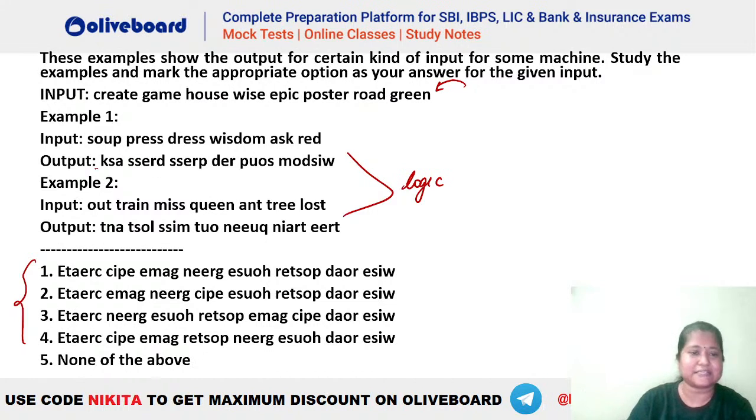Like here you can see this is ask, this is dress, this is press, this is red, this is soup, this is your wisdom, right? So it is A, D, P, R, S, W, isn't it? You can see it is written in increasing alphabetical order such that the words are written in reverse format. Okay, reverse alphabetically, absolutely right. Now tell me here, what will the answer be, which option will be the right one? Be careful. Which option is giving you the right one?